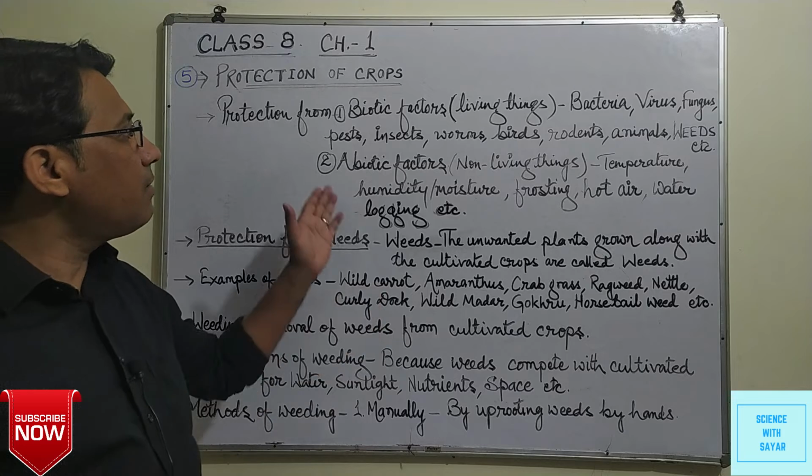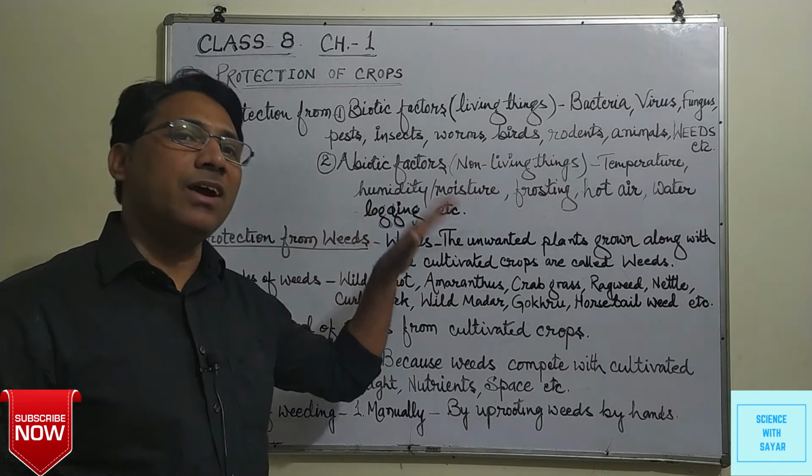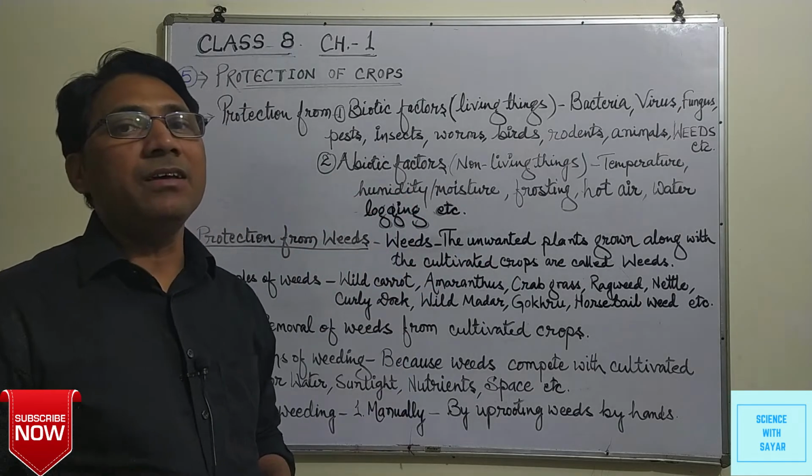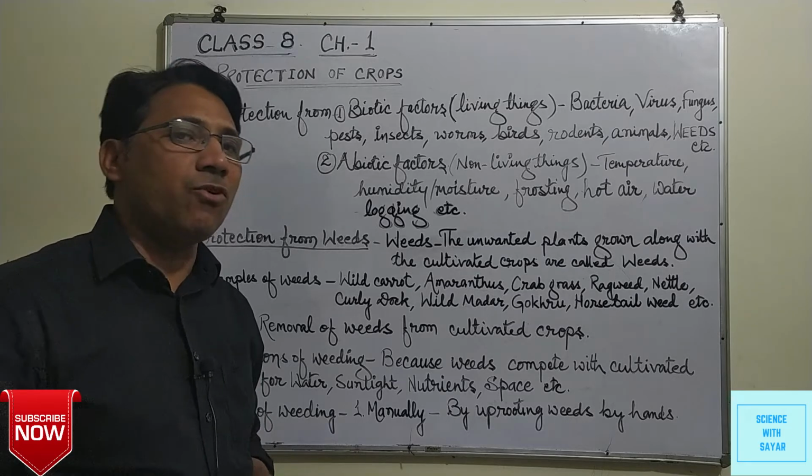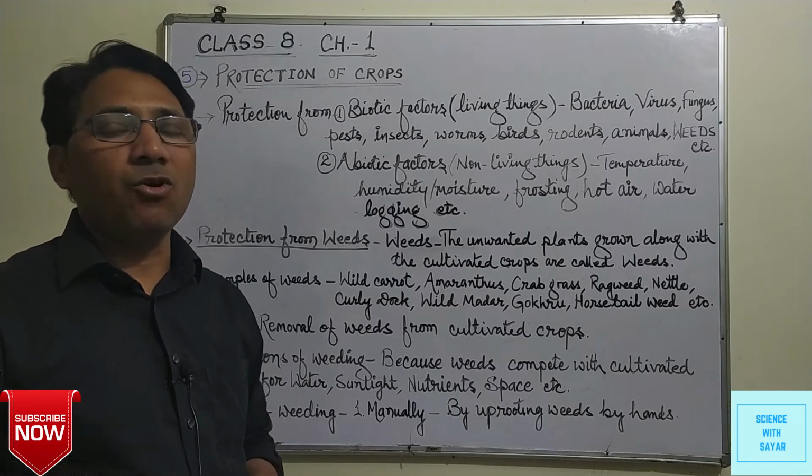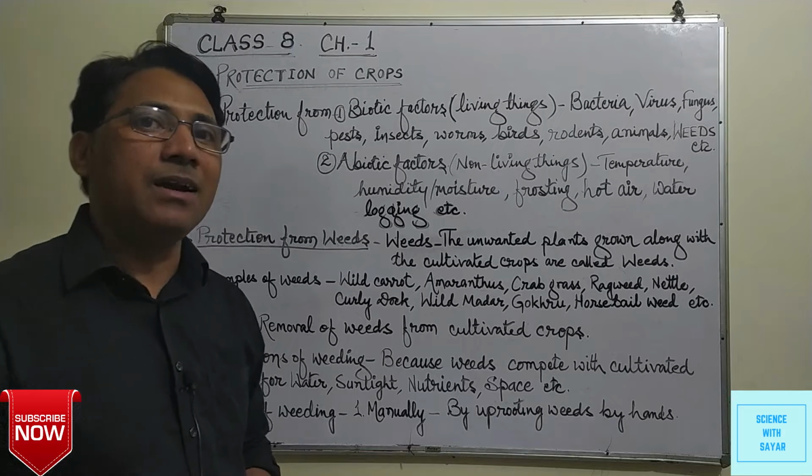And the second factors which are abiotic factors means non-living things, and these non-living things also can affect the growth and other activities of the cultivated crops.